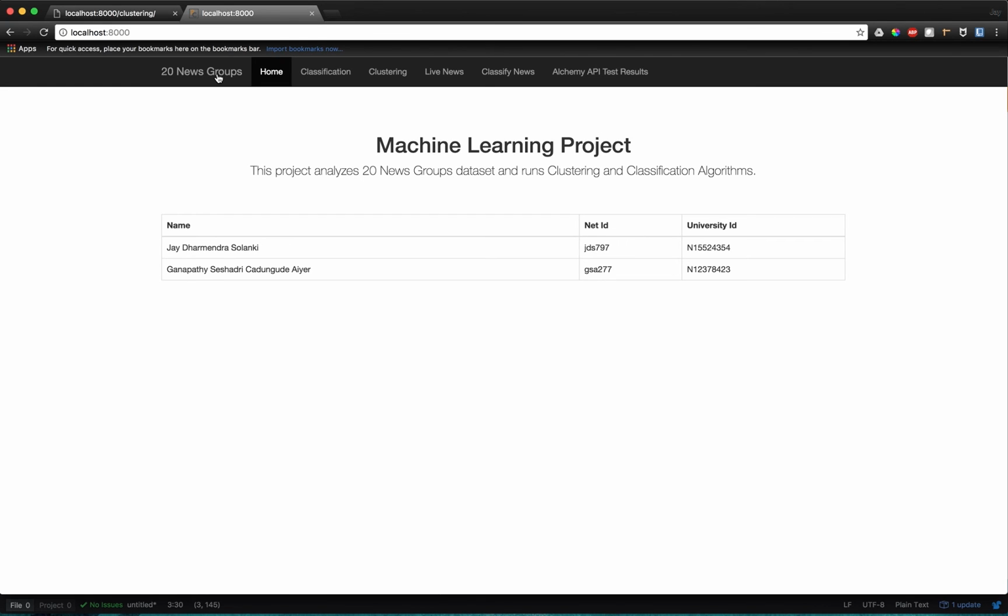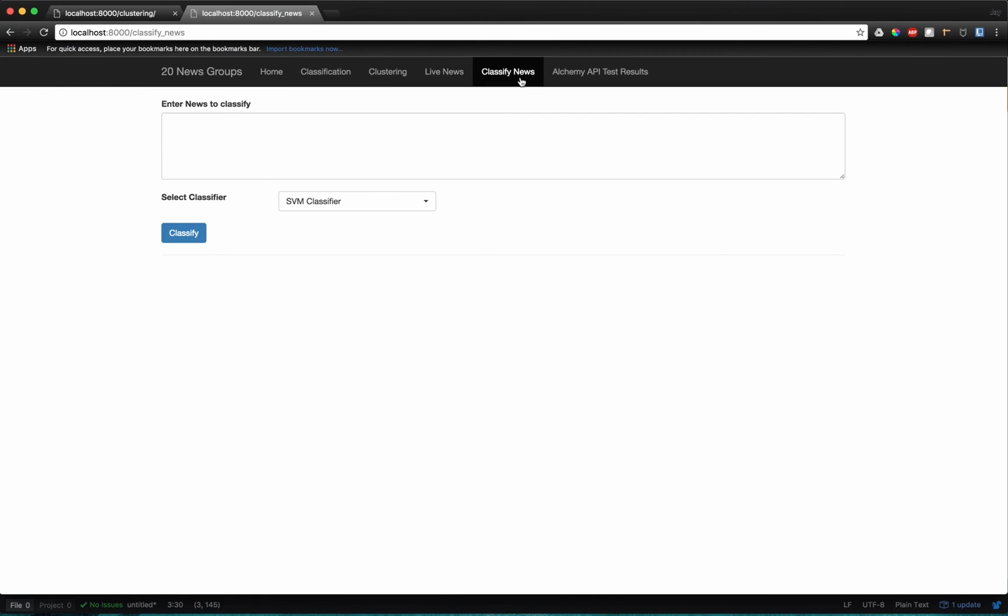For the future, we are planning to implement more algorithms, for clustering and classification, so that we can compare them with the algorithms that we have already implemented. And if labeled data of other categories is available, we would like to use that, so that we have broader categories in our training data set. Also, we will let the user give us feedback on whether the classification provided for the user news is correct or not. In that way, we will be able to improve our model.